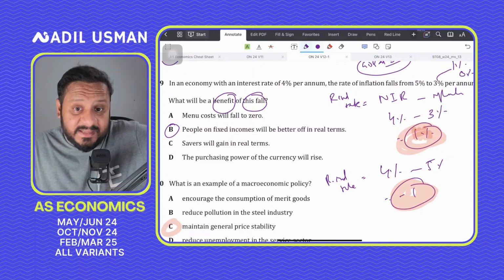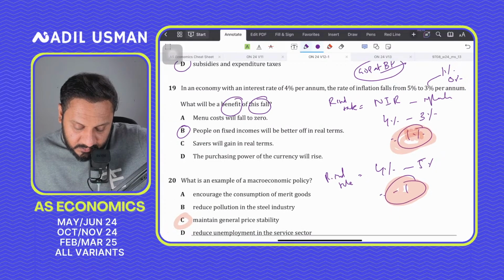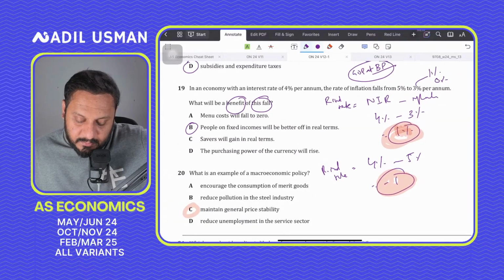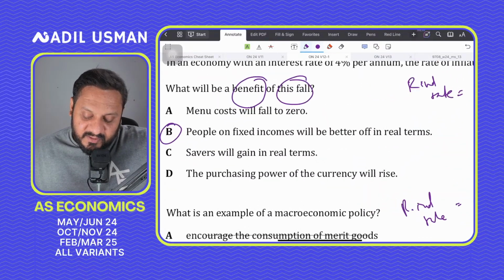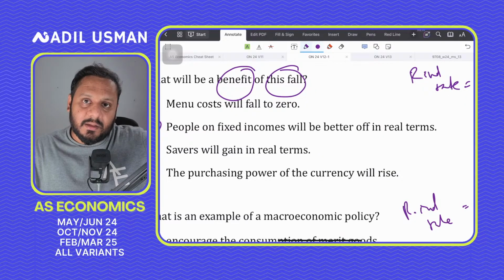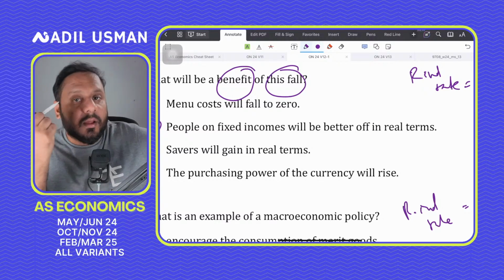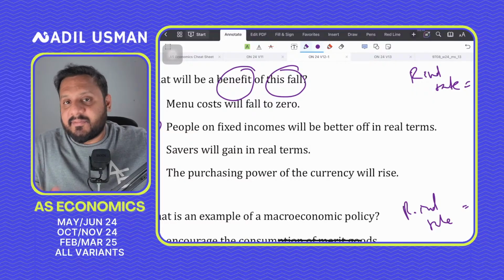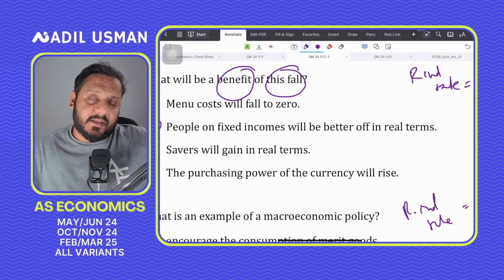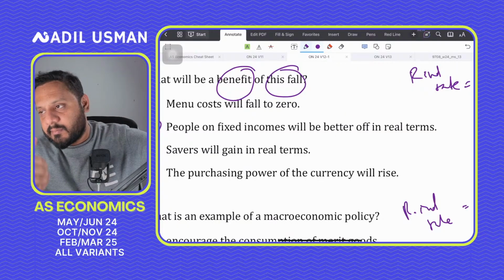But the fact that savers will gain in real terms is absolutely correct, because if you compare previously, they are gaining in real terms. Look, if they had said that people on fixed income will gain in real terms, then it would have been a different matter, and the MCQ would have reversed. Here, better off is a subjective word. You have to understand the word here, better off. This is a subjective word. It includes subjectivity. And this is where examiners trick you, they play with your head. And this is where most students screw up.